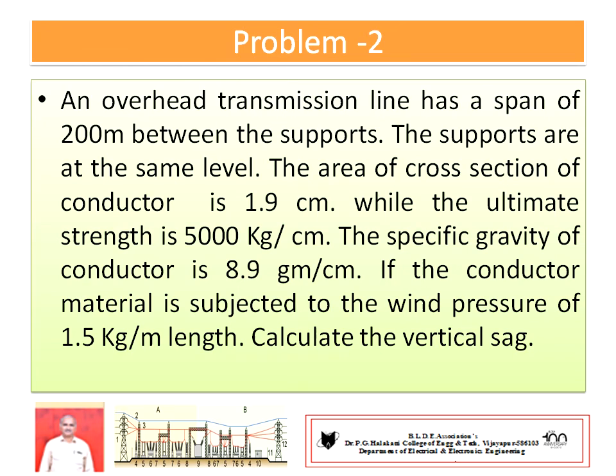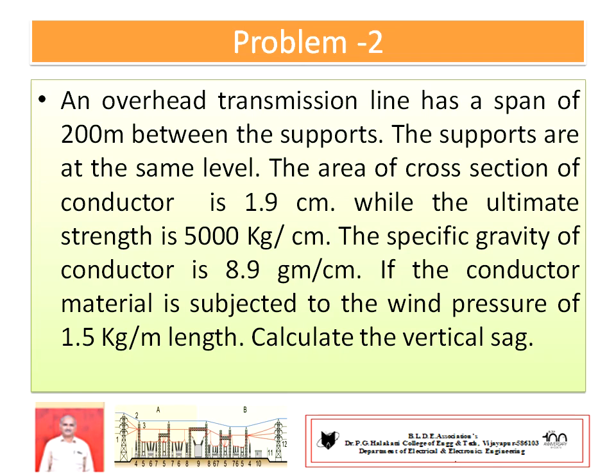So another problem: an overhead transmission line has a span of 200 meter between the supports. The supports are at the same level. The area of cross section of the conductor is 1.9 centimeter square, while the ultimate strength is 5000 kg per centimeter square. The specific gravity of the conductor is 8.9 gram per centimeter cube.